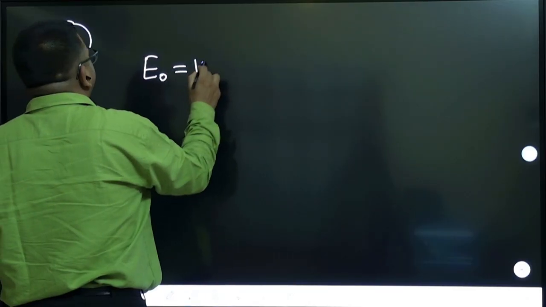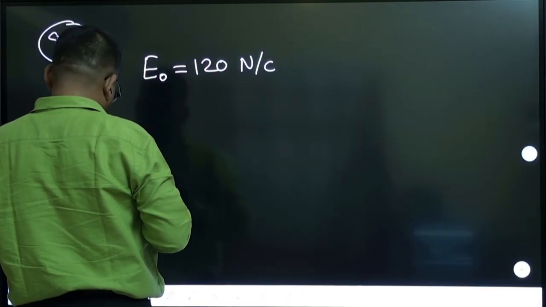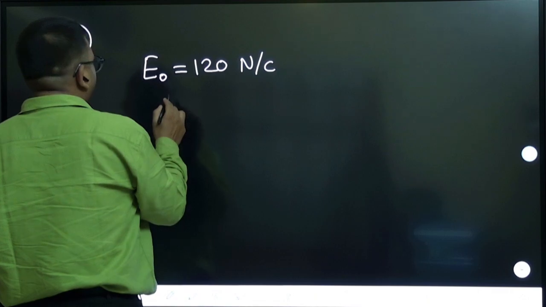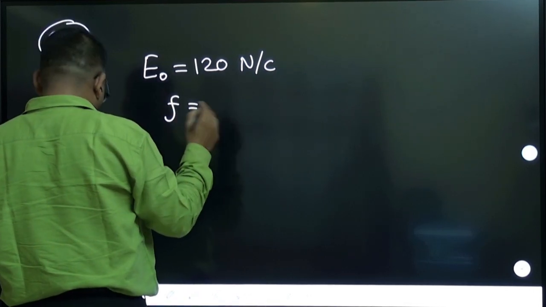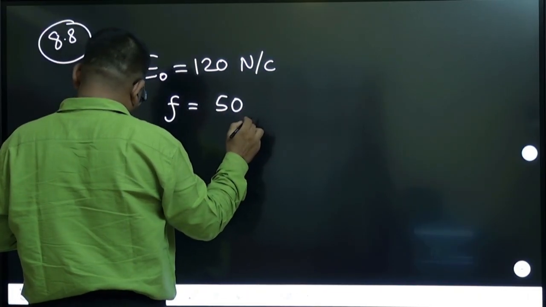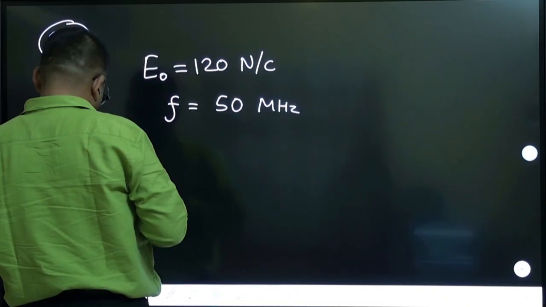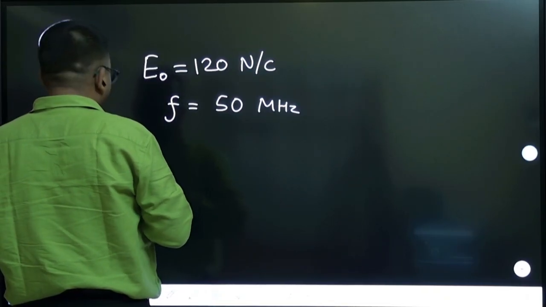8.8. Suppose the electric field amplitude of an electromagnetic wave is 120 Newton per Coulomb, and its frequency is F. I am writing frequency as F. Sometimes they use a different symbol, but let's not get confused with that. So it is 50.0 megahertz. We need to find